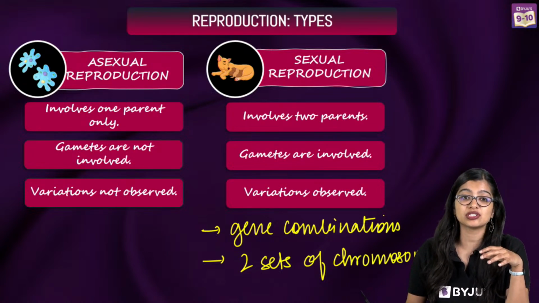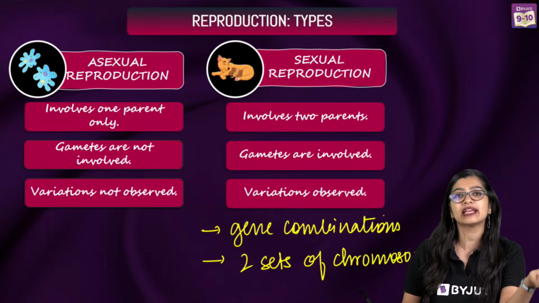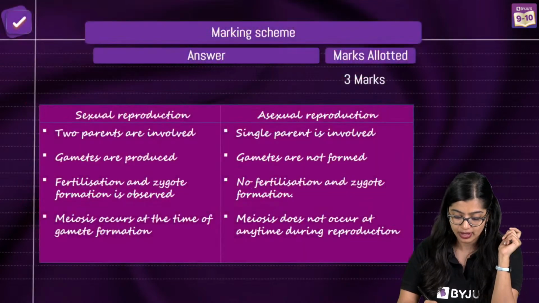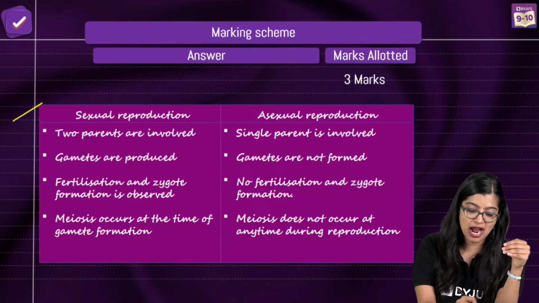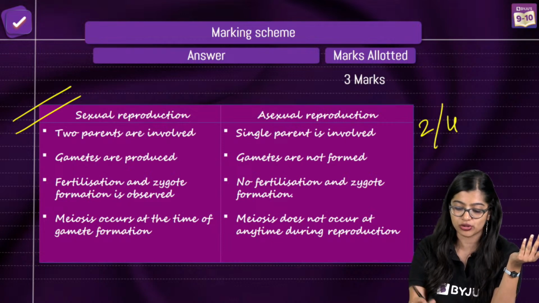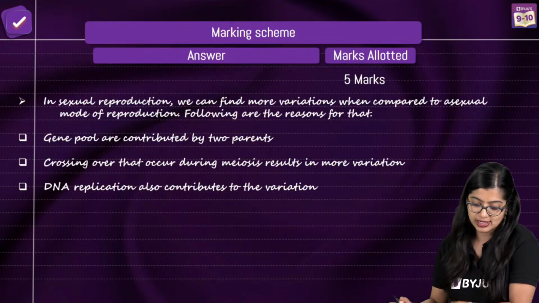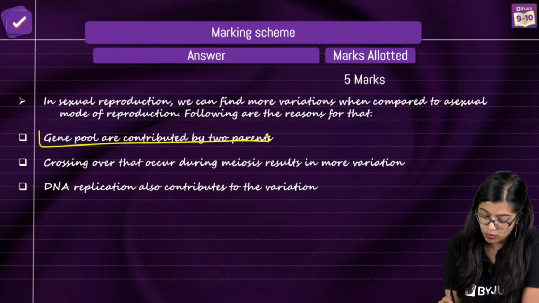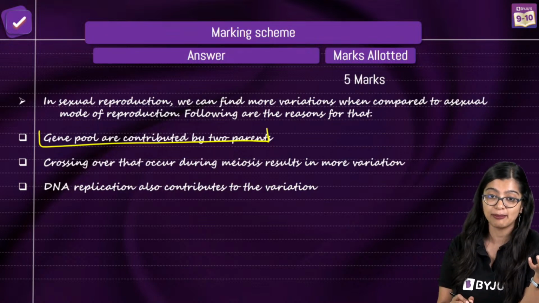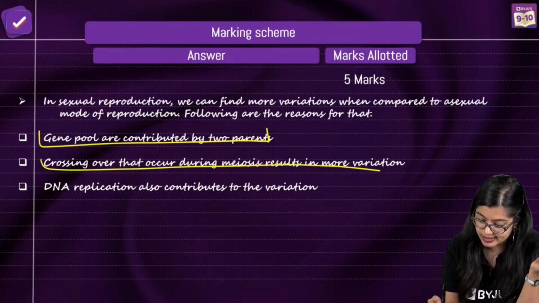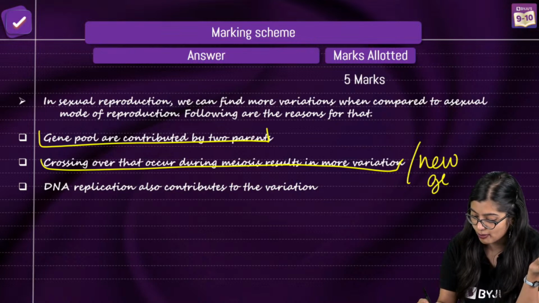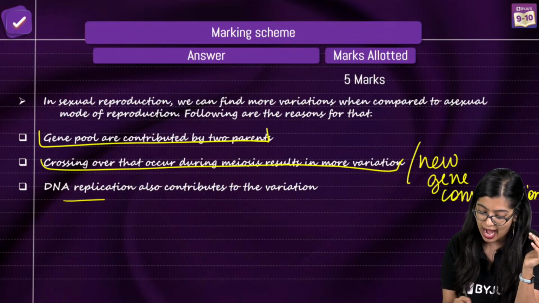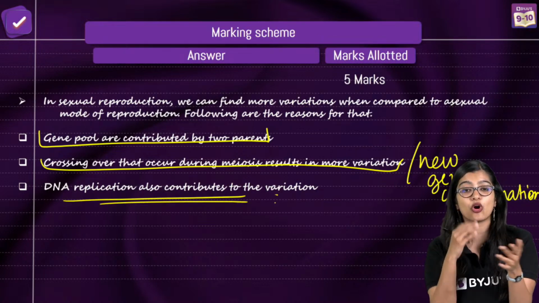Yes, DNA replication is not accurate. Exactly. So during DNA copying, there can be slight variations as well, right? So you can mention that point also. Very good. Okay. So now this is the first part where you list. Here you will have to write any two out of the four that you see, and then you'll have to write this point. In sexual reproduction, we are able to find variations because the gene pool or the genetic material is contributed by both the parents, right? And we see that crossing over, or there are new gene combinations, right? Very simple. New gene combinations which are there, and of course we know that DNA copying can also contribute to it, right?